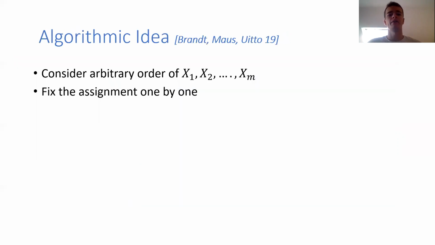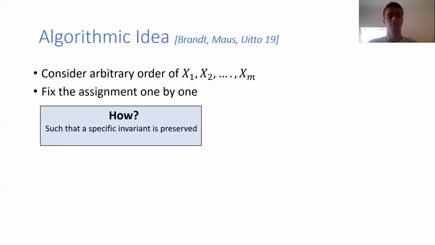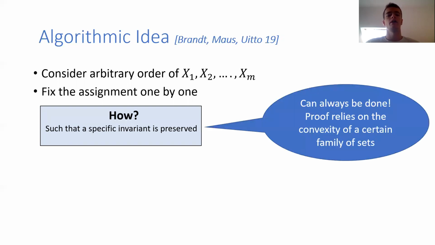Okay, so what's the algorithmic idea? And this is also from Brandt, Maus, and Ito. They consider an arbitrary order of the random variables, x1 up to xm, and they fix the assignment one by one. And how do they do that? In such a way that a specific invariant is preserved. And of course, we need to show that there always exists such a value. And the proof that there always exists such a value relies on the convexity of a certain family of sets. They only proved it for one set in this family, and we prove it for all of the sets.